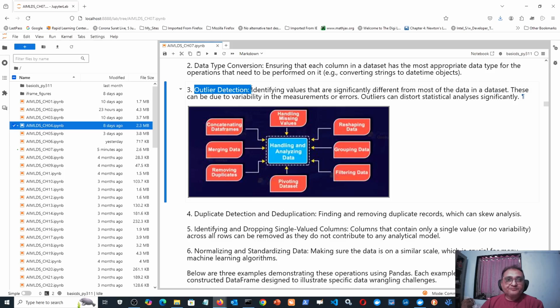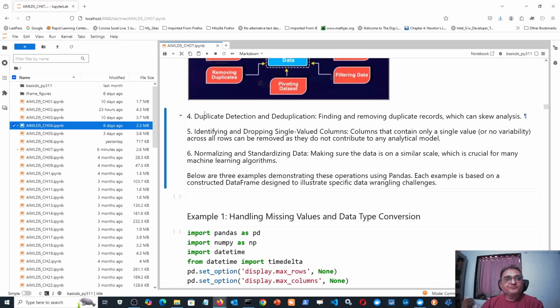Outlier detection. Outliers are extremely high values or extremely low values. Now what will you call extremely high? Those values which are at a distance greater than or equal to 1.5 times standard deviation from the median are extremely high values. And similarly, what are extremely low? Those data points which are below the median minus 1.5 times standard deviation are called extremely low values. Then duplicate creation and deduplication.